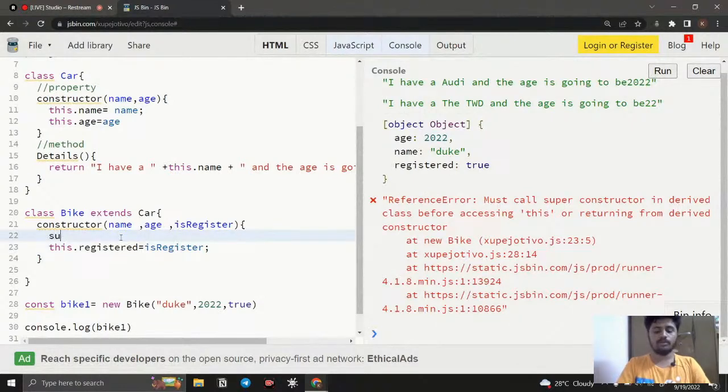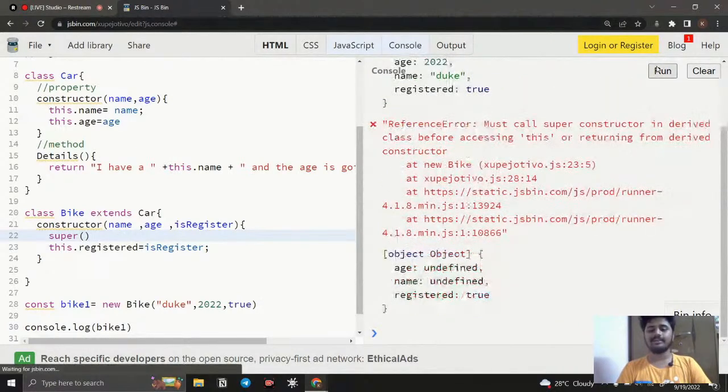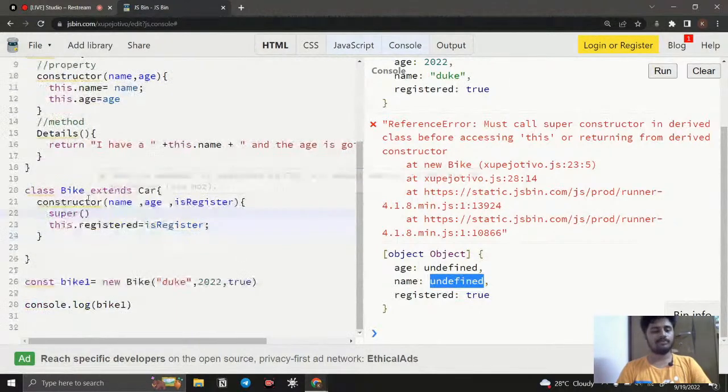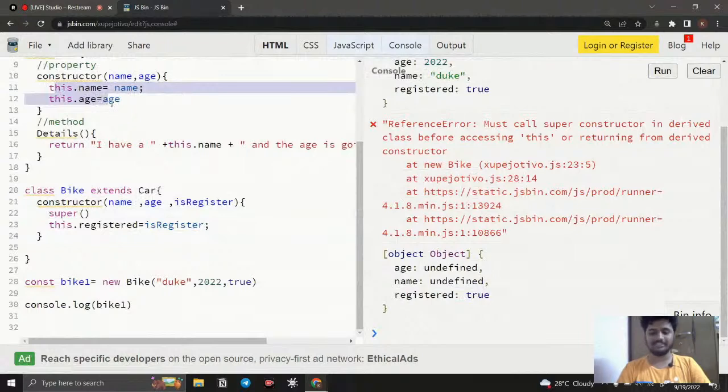You can notice that if I say super and leave it empty, this is going to be valid. But the thing is, you can see age is going to be undefined, and name is going to be undefined. Why is that? Because if I use super, I have access to the name and age, but I need to pass the values to it. How can I do that? I need to pass the parameters.